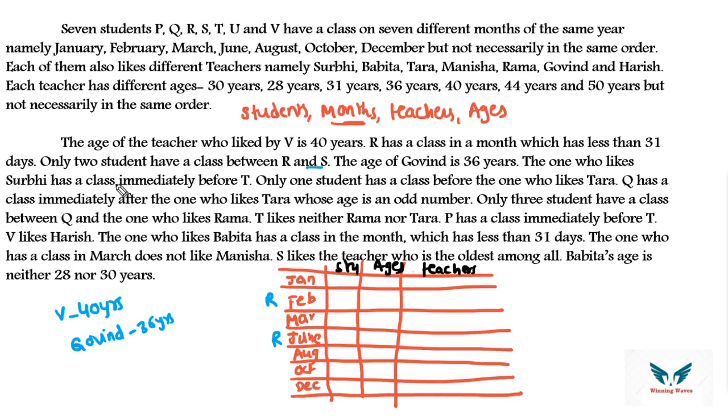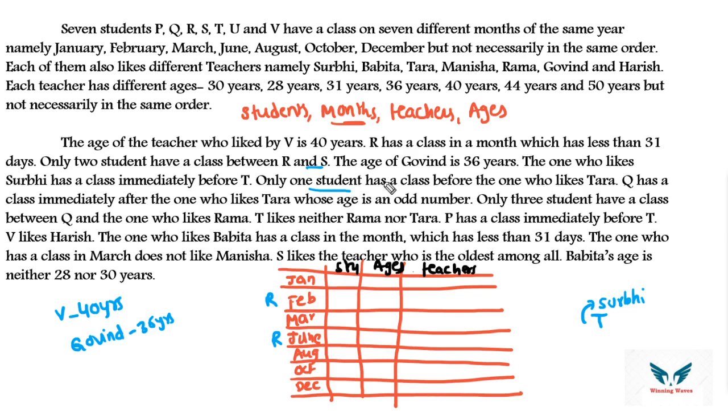The one who likes Surabhi has a class immediately before T. Immediately before T, who has class? Surabhi. Surabhi is teacher name and T is student name. Immediately before, the very previous. Then only one student has a class before the one who likes Tara. So we can start by using this point.